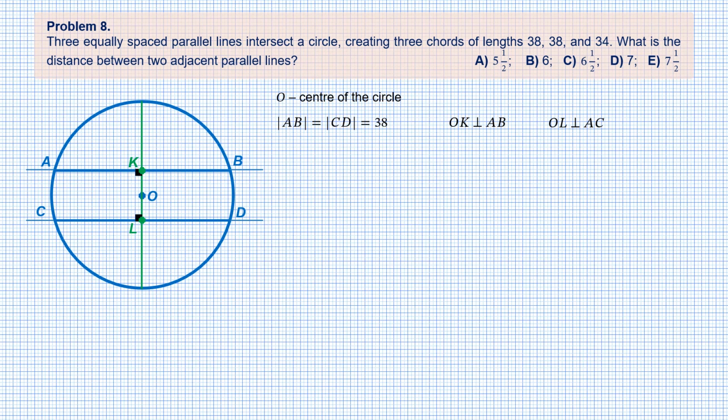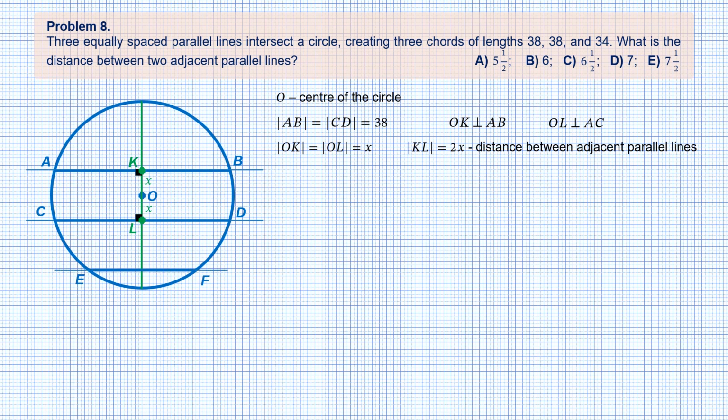As was mentioned, lines AB and CD are equidistant from the center O. Therefore, the length of segment OK equals the length of segment OL. Let x be the value of this length. Then KL equals 2x, and this is the distance between two adjacent parallel lines we need to find. Now it's time to draw the third chord.